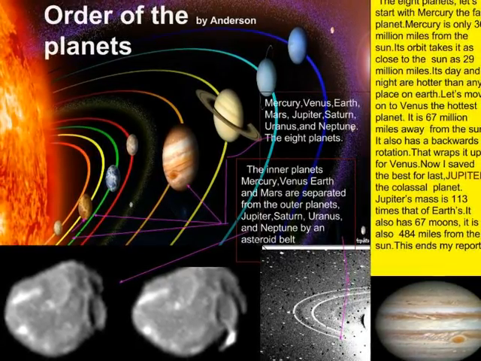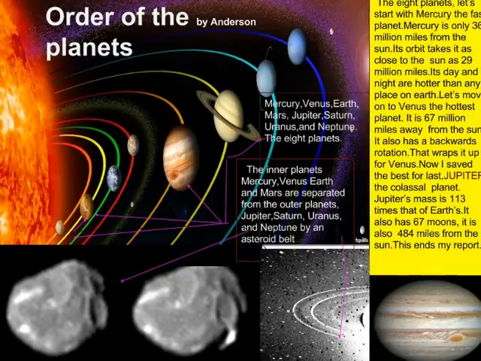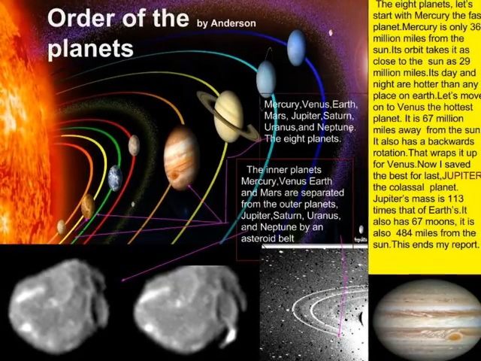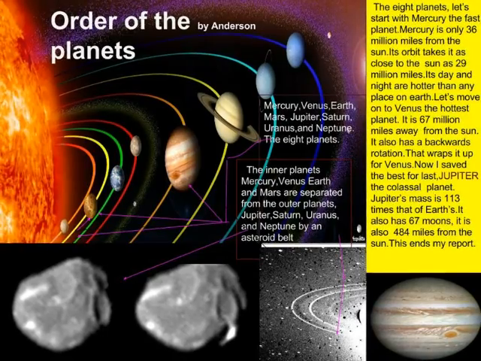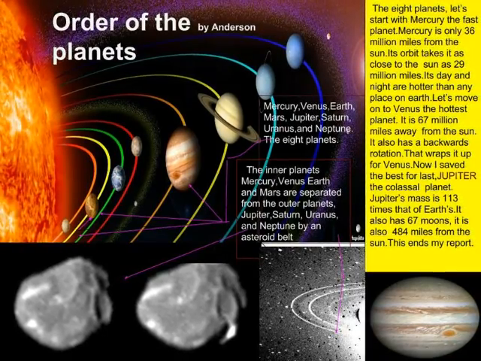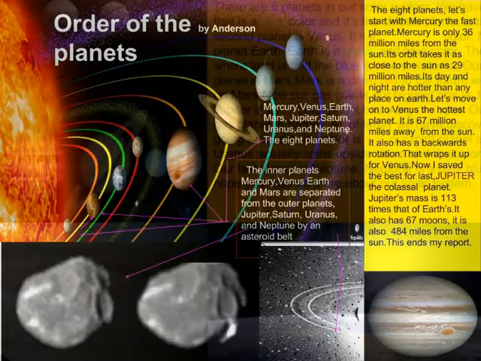Jupiter, the colossal planet. Jupiter's mass is 113 times that of Earth's. It also has 67 moons. It is also 484 million miles from the Sun. This ends my report.